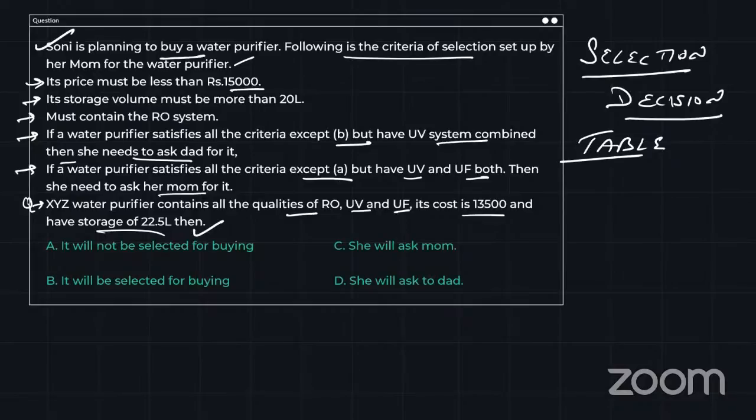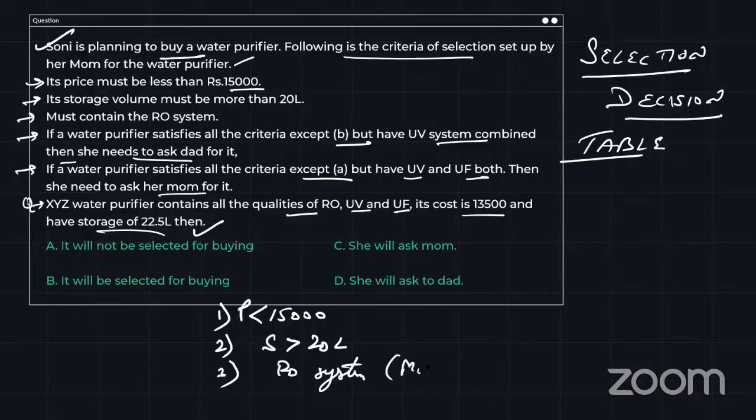So my way of doing this, this is the way to do a selection decision table: just write the data in short form. Very first thing, price should be less than 15,000. Second, storage should be more than 20 liters. Third thing, it must contain an RO system. So the RO system should be there. These are the must things.